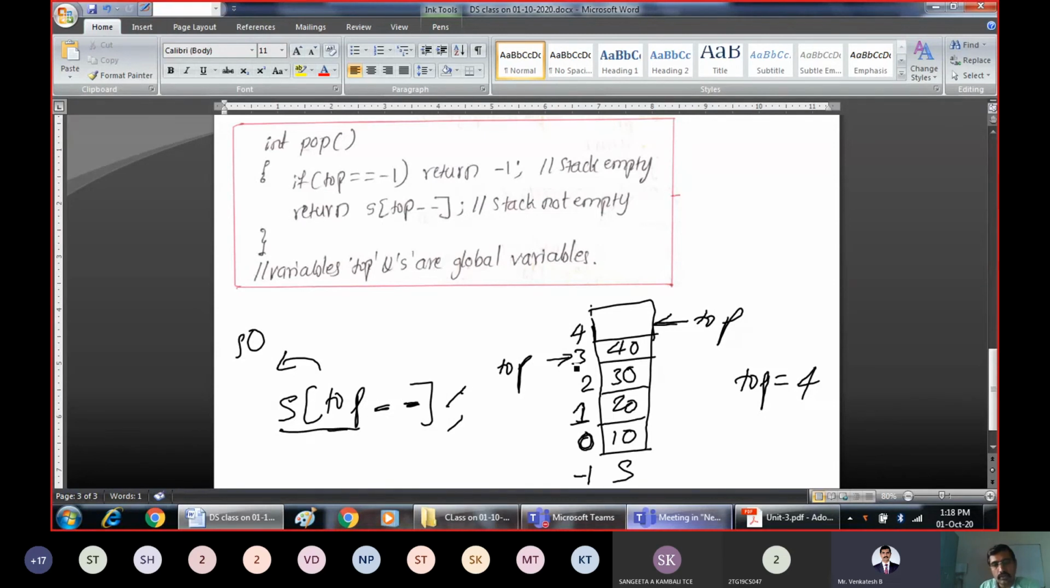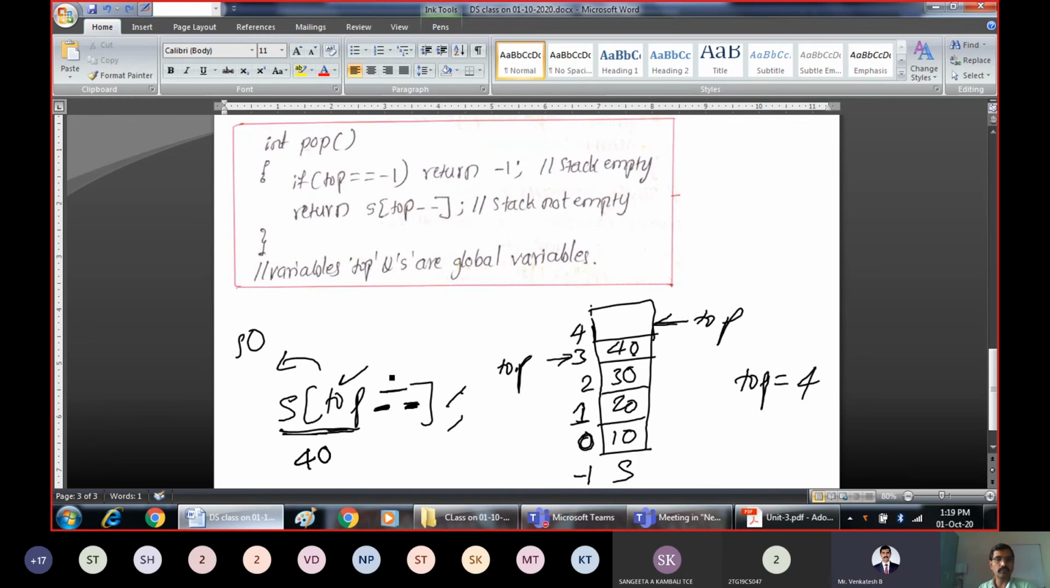If you want to take one more element, again execute this code. So where is top pointing now? Top is pointing to 3. What is s of 3? S of 3 is 40. So this is going to return a value of 40. Take out the topmost element, then decrement the top. That is top minus minus, post decrement. The meaning here is first execute this part, then perform this part. That means first use the present value of top, then decrement it by 1.